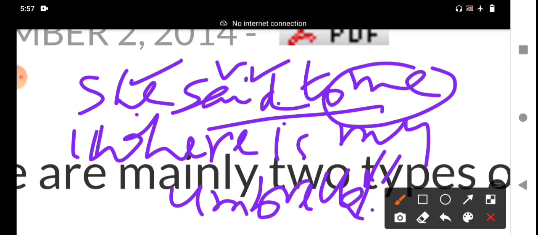So we have reporting subject, reporting verb, reporting object. But "Where is my umbrella?", this interrogative WH sentence, we have to change into indirect narration.